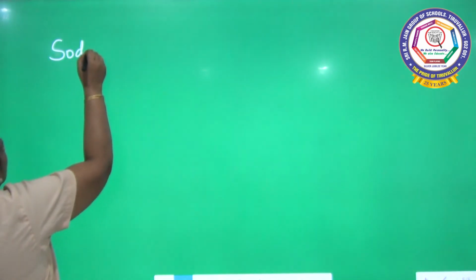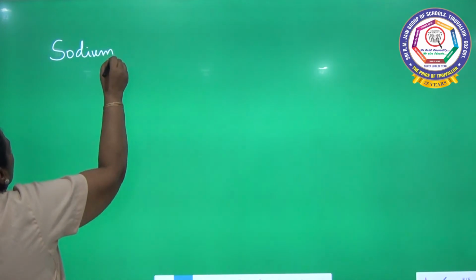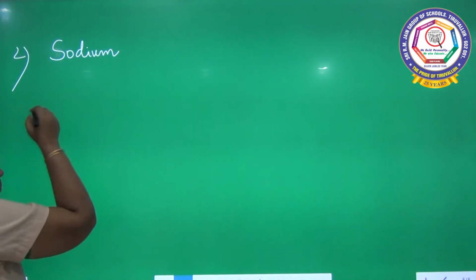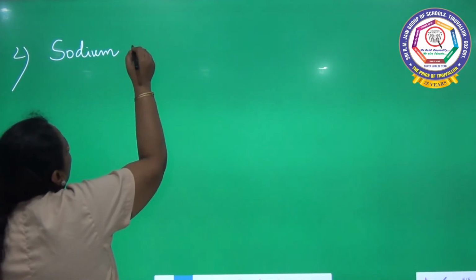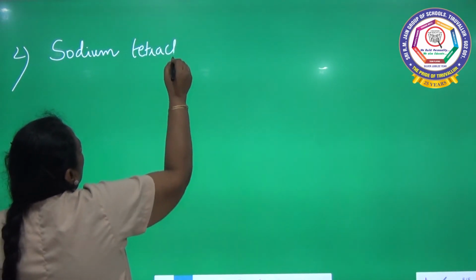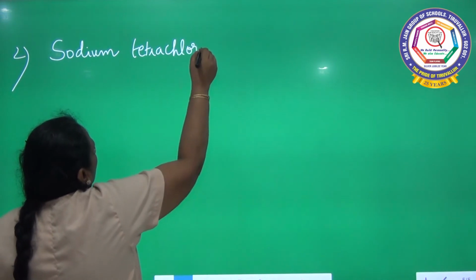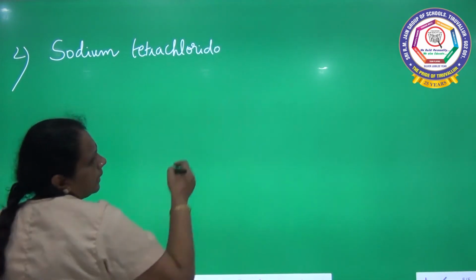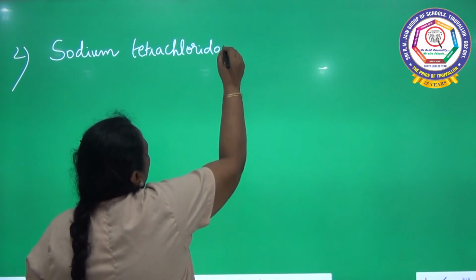Second sum: sodium tetrachlorido palladate(II).